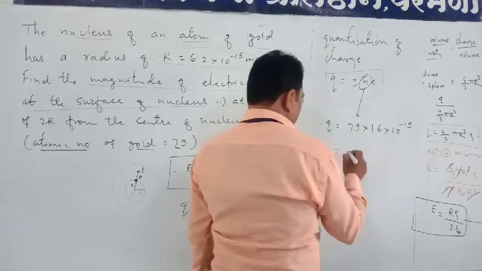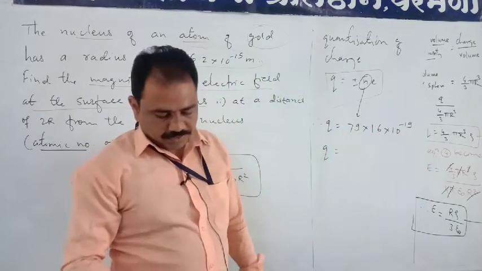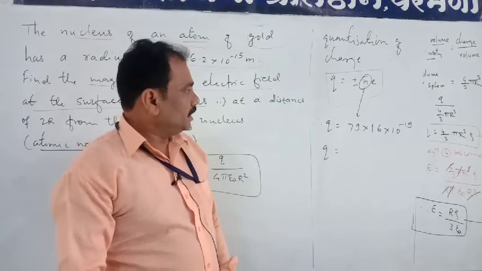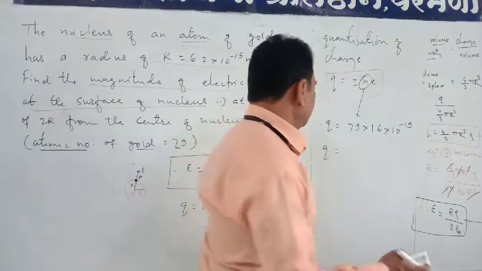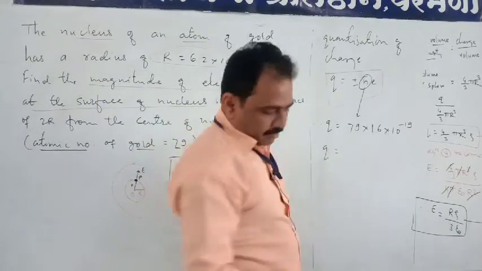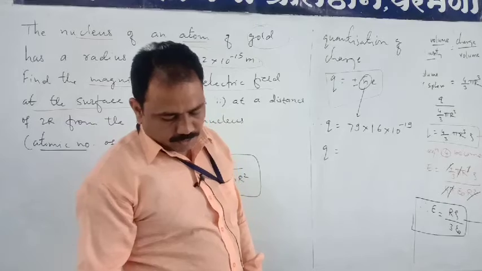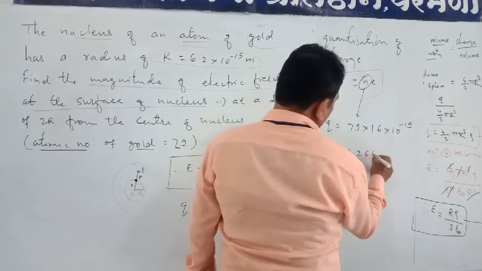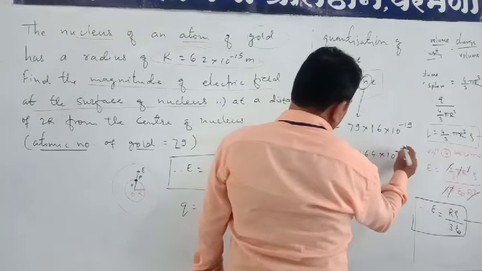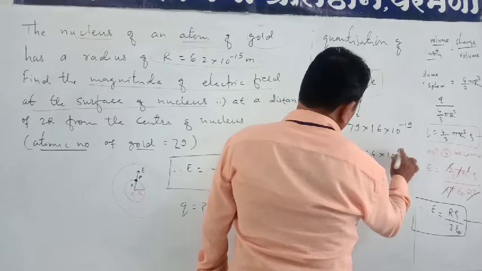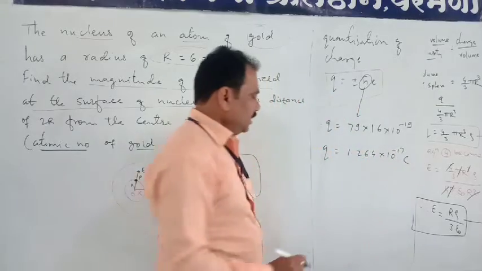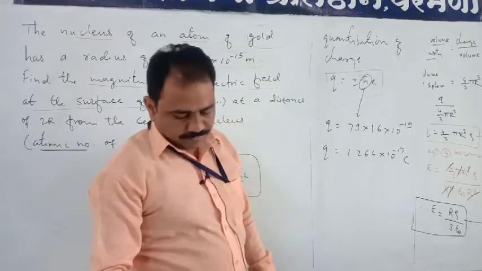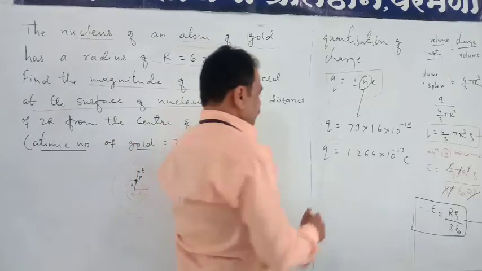Therefore we have the value of charge, that is q is equal to 79 into 1.6 into 10 to the power minus 19. The multiplication of these two is 1.264 into 10 to the power minus 17 coulomb, because this is the charge, and it is equal to 1.264 into 10 to the power minus 17 coulomb.